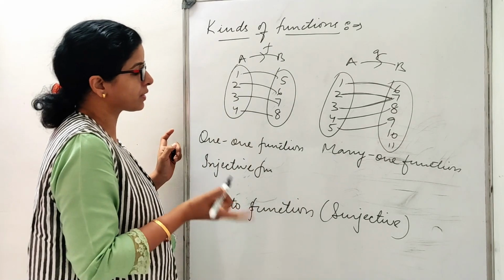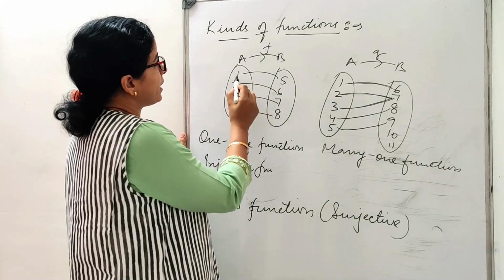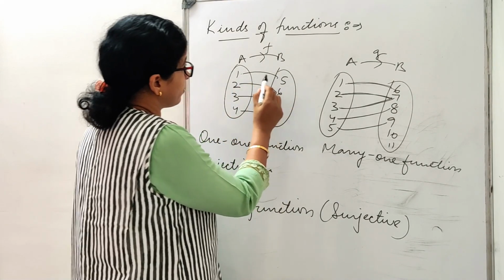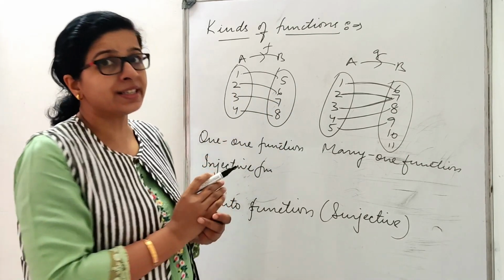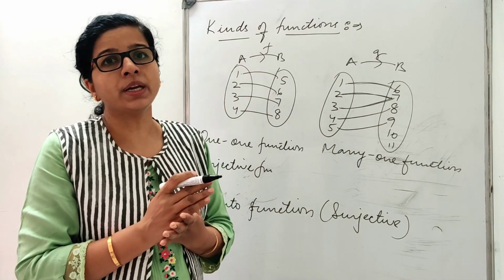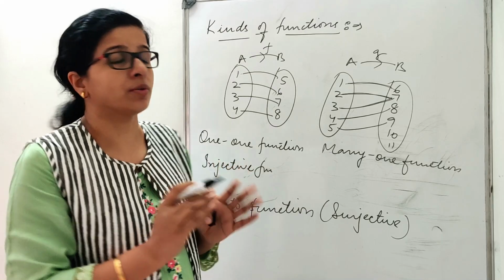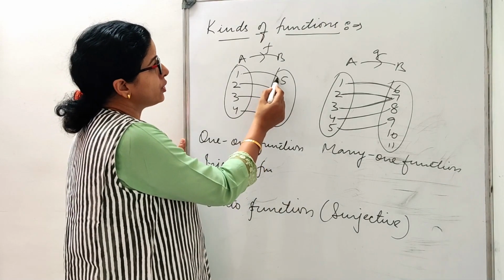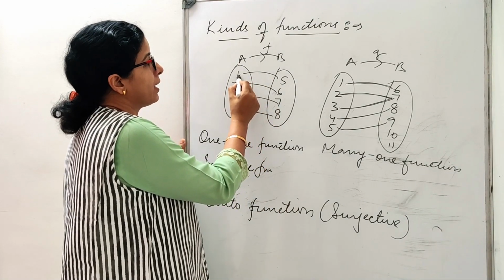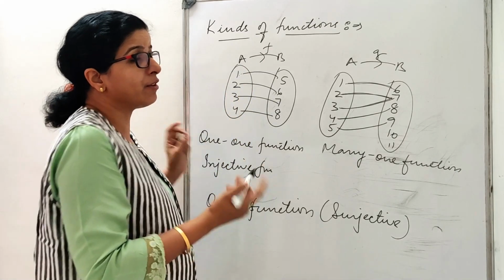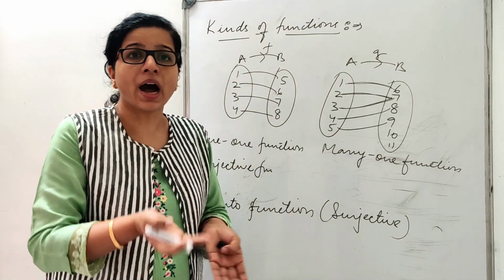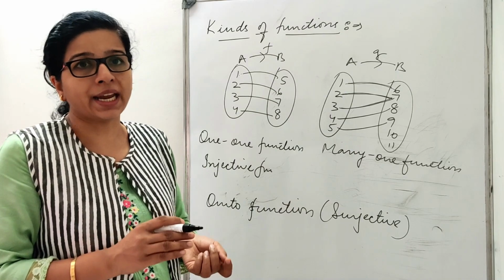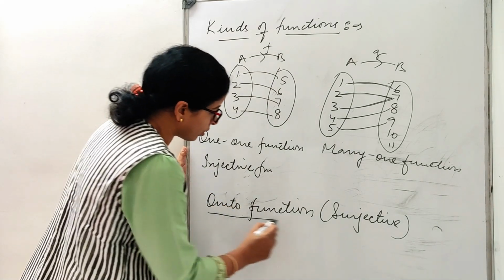What is the meaning of surjective? So whenever we have every element associated from A to B, always every element of B, if they have a pre-image, means every element of B should be associated to A. Then in that case, if all the elements of B are associated to A, then it is known as onto function.